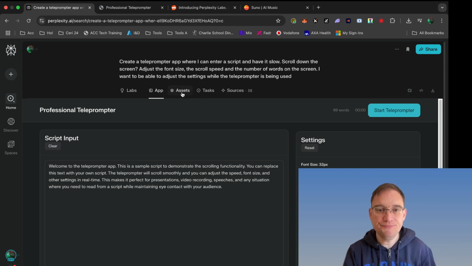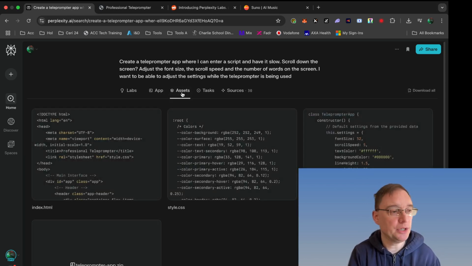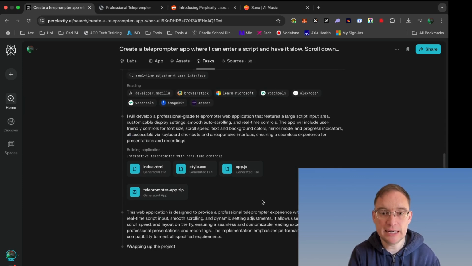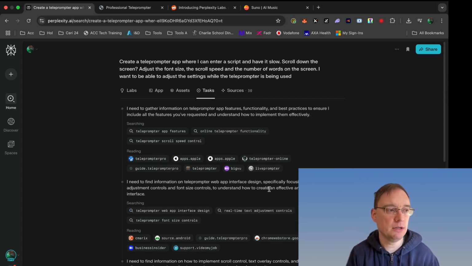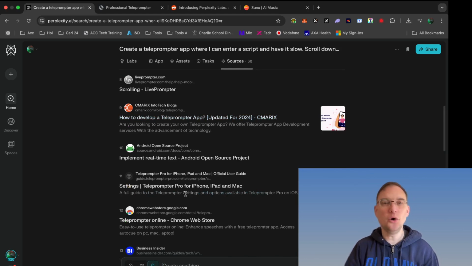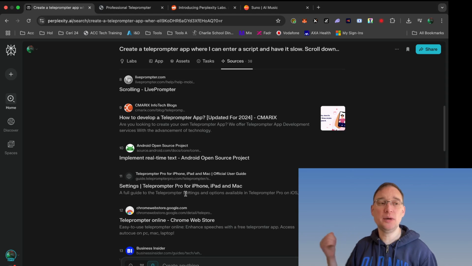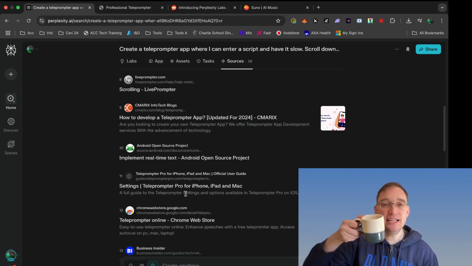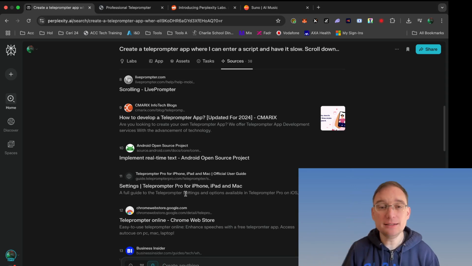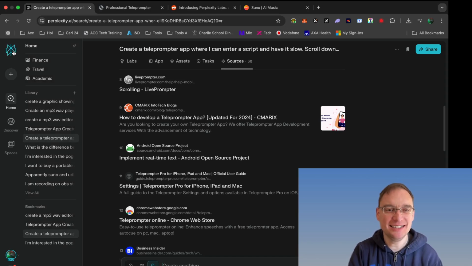I can go back. Now the assets tab will show you all of the different coding for each file, which is really cool. You've got the tasks in terms of how it got to create it all and the steps that it took. So if you want to learn to develop stuff yourself, you can. And in terms of the sources that it used to produce it, searching the internet, it's done all of this with a text prompt. And I have walked away. I've made a lovely cup of tea, which I'm going to have right now. And it's just made it for me. How cool is this? Amazing.